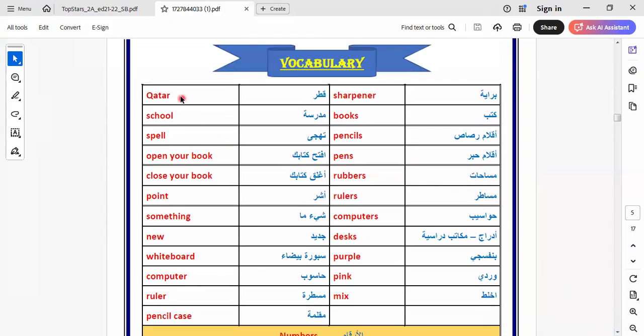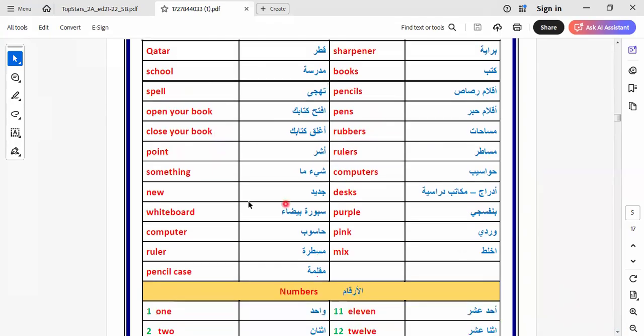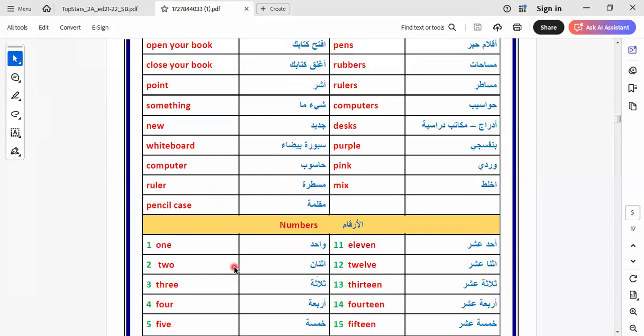Let's learn it together. Here is cutter, sharpener, school, books, pencils, open your book, pins, close your book, rubbers, point, rulers, computers, new, desks, whiteboard, purple, computer, pink, ruler, pencil case.